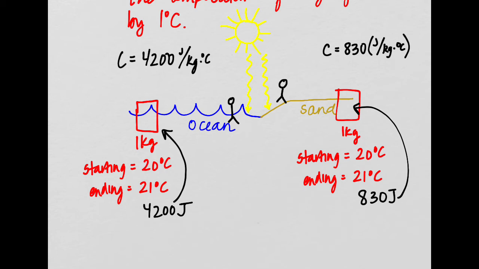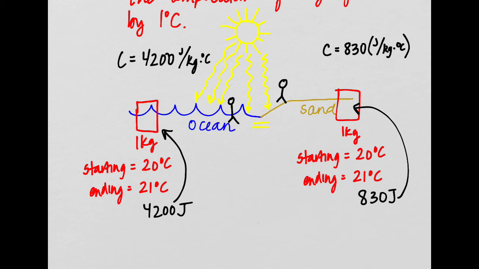So another way of thinking about this is we would need way more sunlight going into the water than we would for it to go into the sand. We would have to block the sand off so it's not getting as much energy, and we'd have to put all of the energy from the sun going into the ocean in order to make these two equal.